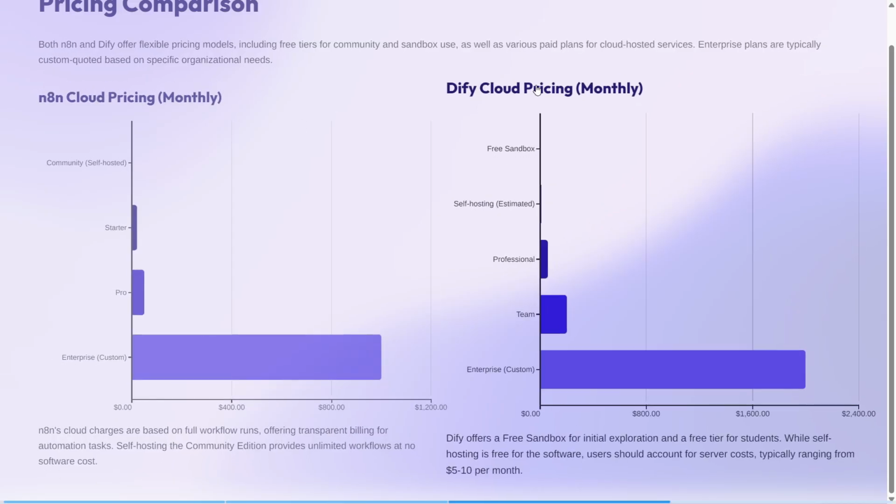On the other hand, we have Dify cloud pricing. The free sandbox is obviously no cost. Self-hosting is estimated around $10, the professional plan is $59 per month, the team plan is $199 per month, and the enterprise plan is surprisingly $2,000 per month. Dify offers a free sandbox for initial exploration and a free tier for students. While self-hosting is free for the software, users should account for server costs, typically ranging from $5 to $10 per month. So which one is the best?